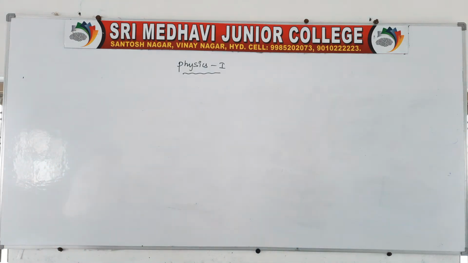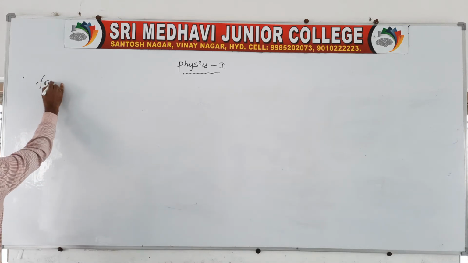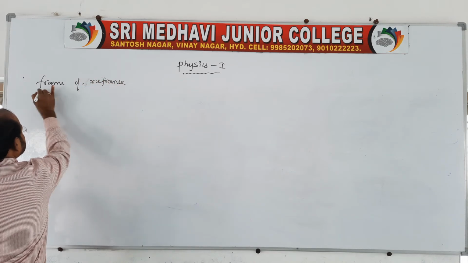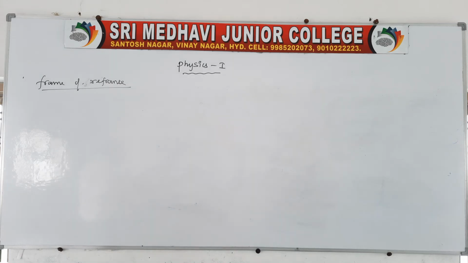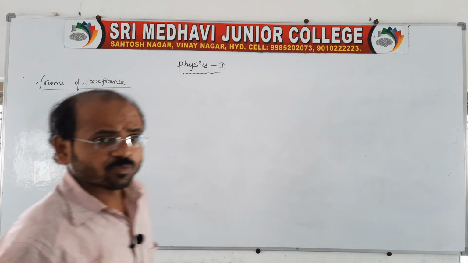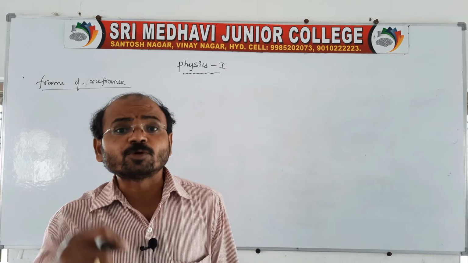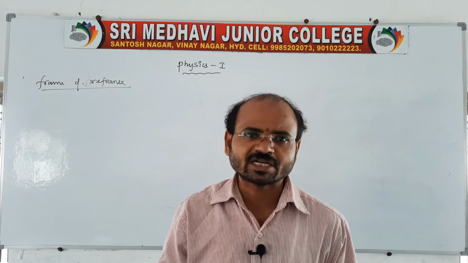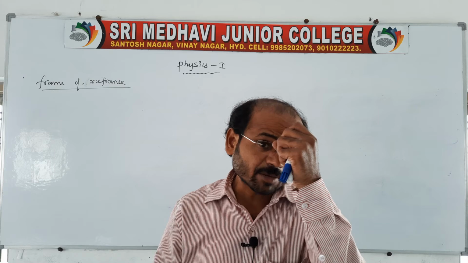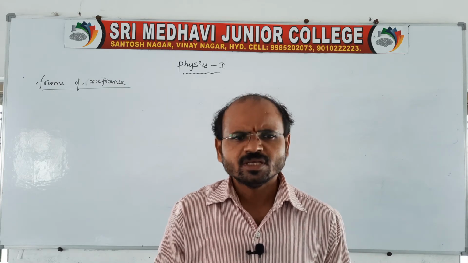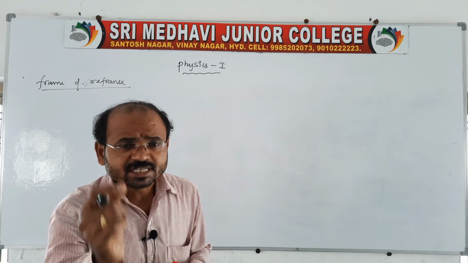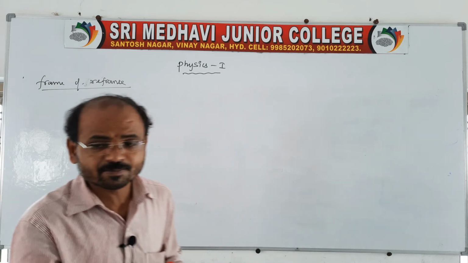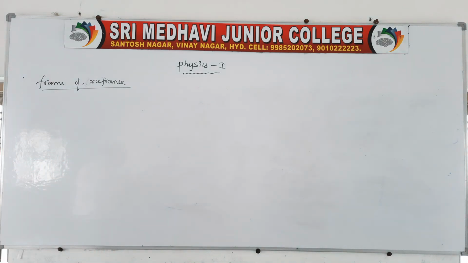Remember, frame of reference is nothing but any coordinate system relative to which the motion and position of an object can be described. Simple, you take any coordinate system. We know the position vector also determines the position of an object from the origin. Here also you take one coordinate system, and the position and motion of a body can be described relative to it, which we call the frame of reference.